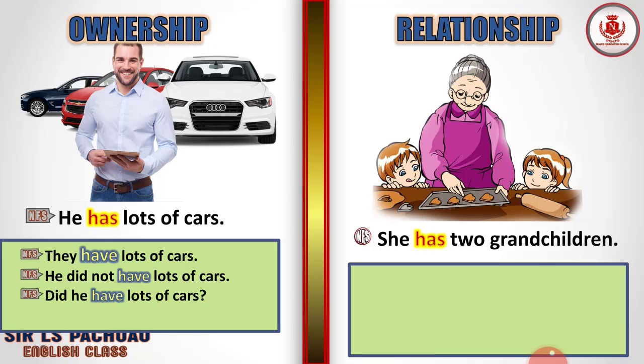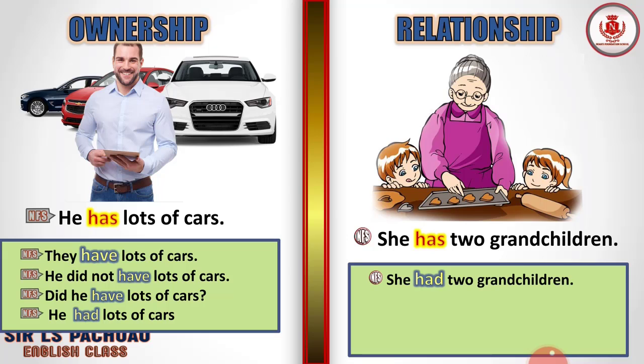And the next is, did he have lots of cars? So what is this? There's a question mark here. So it's an interrogative sentence or a question sentence. Understand? It is an interrogative sentence or a question sentence because we are asking something, right? Did he have lots of cars? Yes, he had lots of cars. We can say like that.